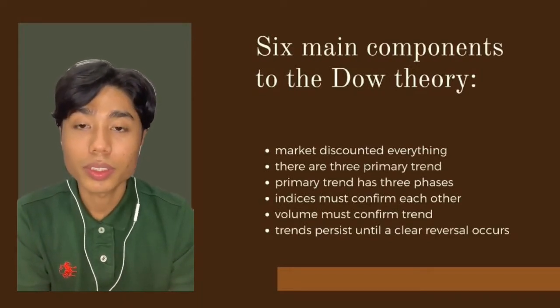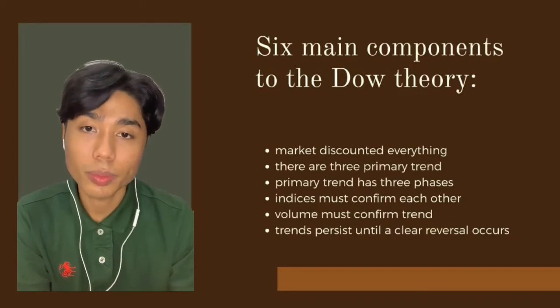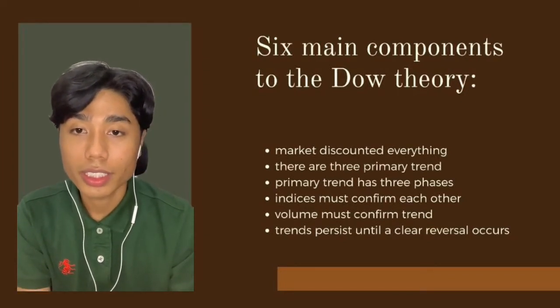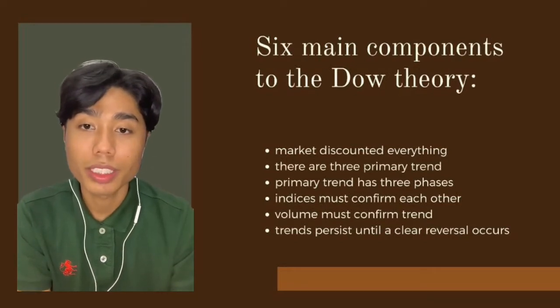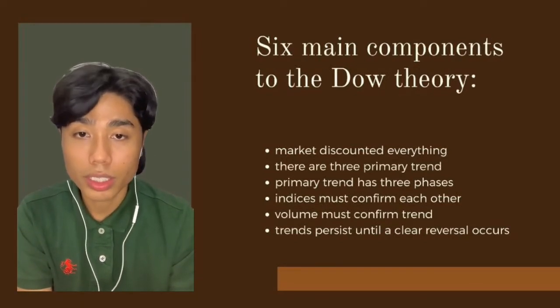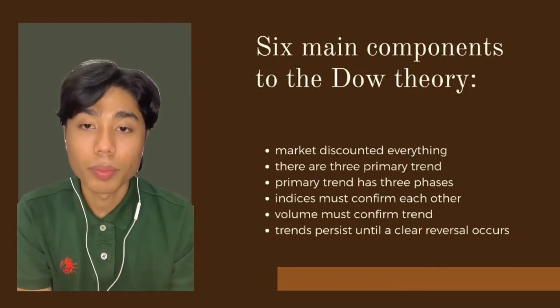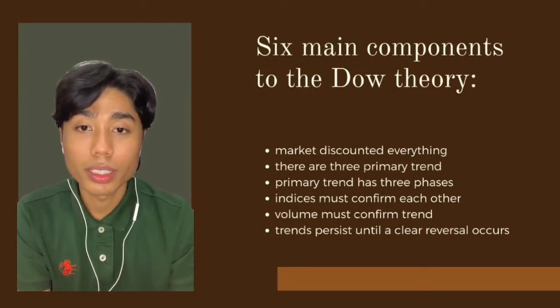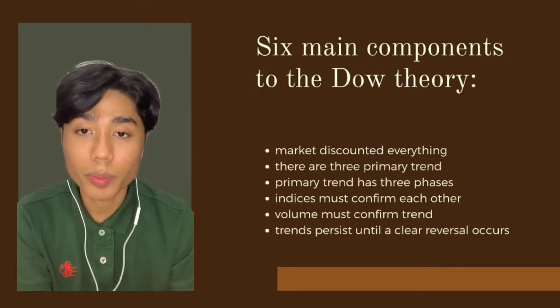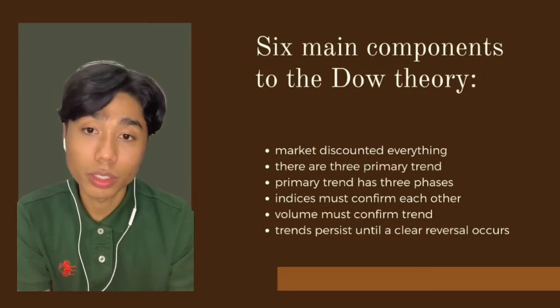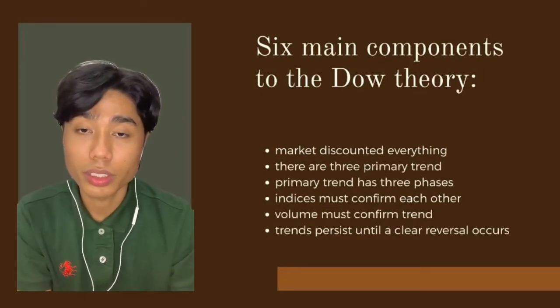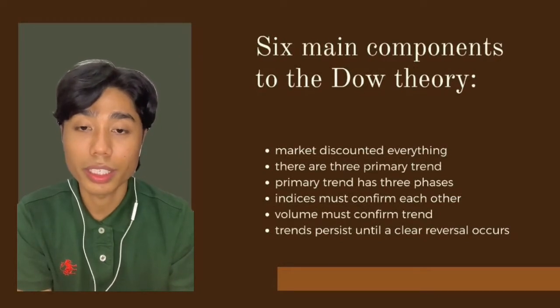Next, indexes must confirm each other. For a trend to be established, the projected indexes or market averages must confirm each other. This means that the signal that occurs on one index must match or correspond with the signal on the other. If one index is confirming a new primary uptrend, but another index remains in a primary downtrend, traders should not assume that a new trend has begun because the indexes are not confirming each other.